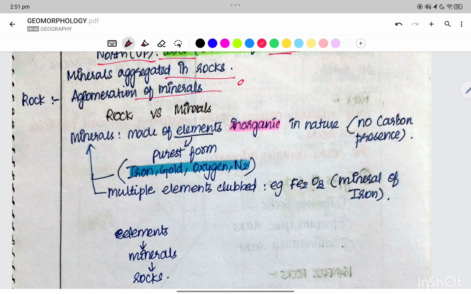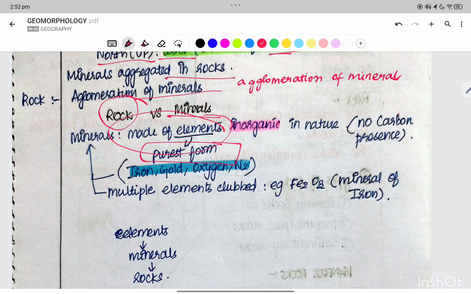So we say that rock is nothing but an agglomeration of minerals. Rocks contain minerals. What is the difference between the rock and the minerals? Minerals are made up of elements in the purest form, inorganic in nature.